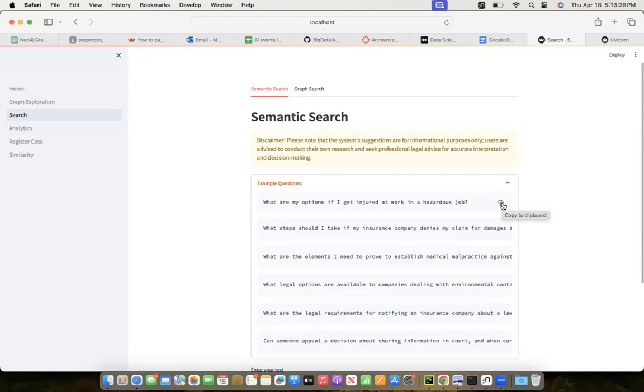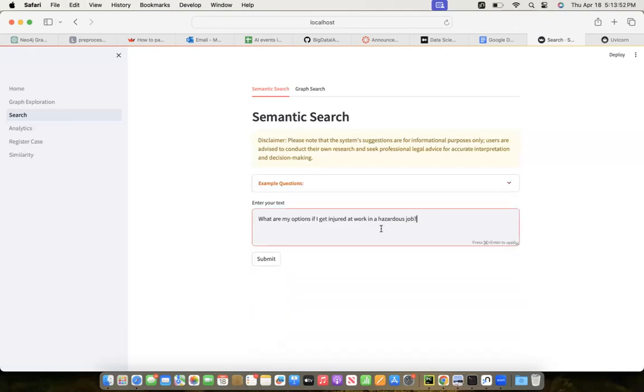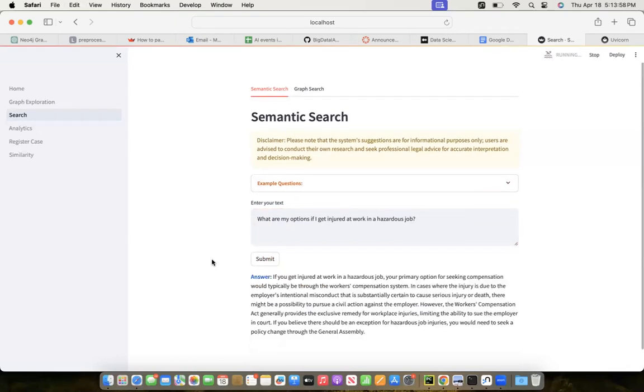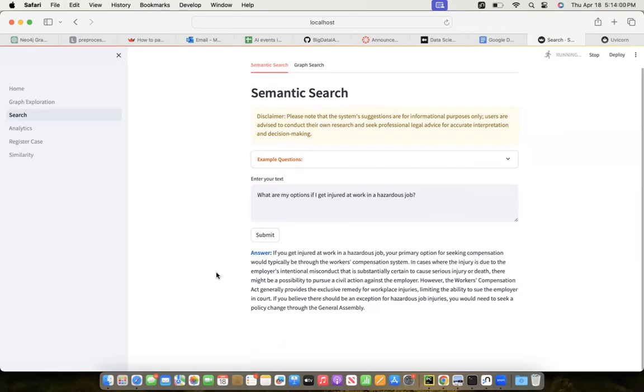So we'll take an example for semantic search. What are my options if I get injured at work in a hazardous job? Let's say I'm searching by this question. So when we click on submit, we get the answer for the possible outcome or the possible situation that could happen in this case.